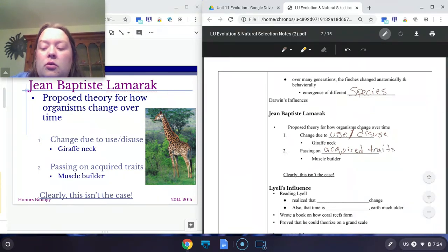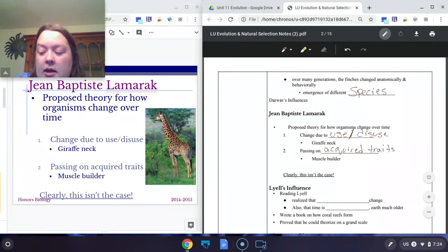Now, the traits that you get in your lifetime are going to be ones that you have to work to have. So maybe you work out a lot so that you can be extra fit. Lamarck would say if you work out, your kids will be fit because you worked out. You pass those acquired traits on to your kids.